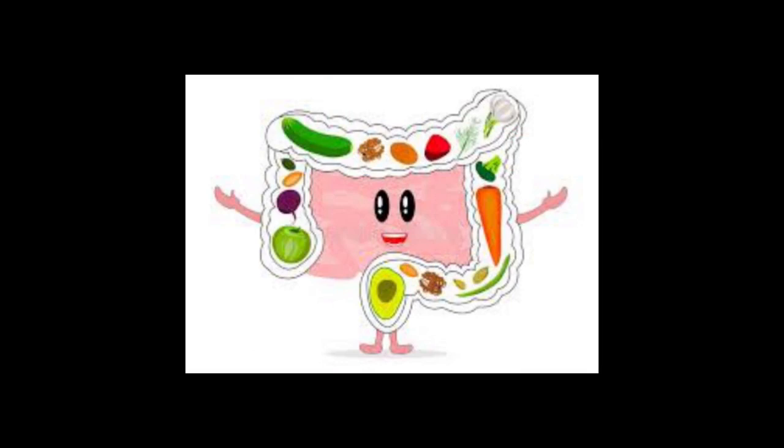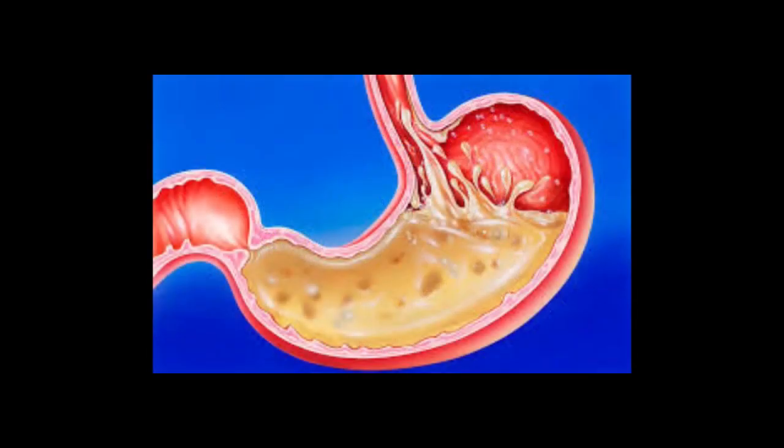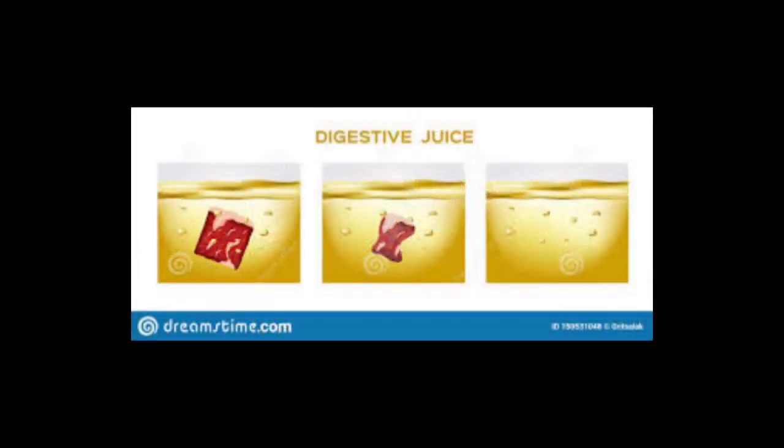During the process, the inner walls of the stomach and the small intestine and various glands secrete digestive juices which help in the process of digestion. The digestive juices convert complex substances of food into simpler ones. The digestive tract and the associated glands together constitute the digestive system. So now let us know what happens to the food in different parts of the digestive tract.